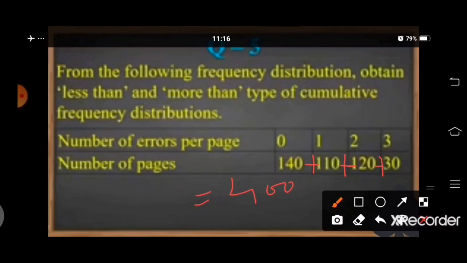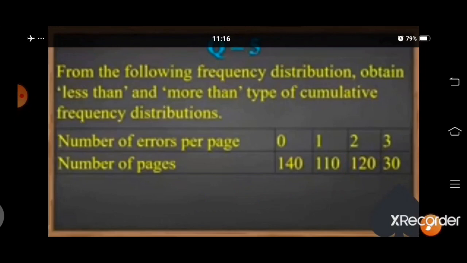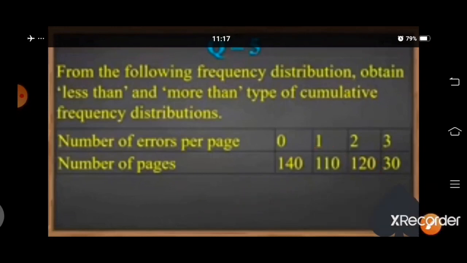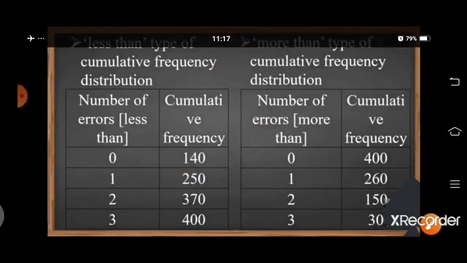Now, number of errors more than or equal to 1: 110 plus 120 plus 30 equal to 260.